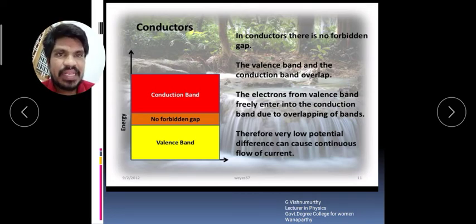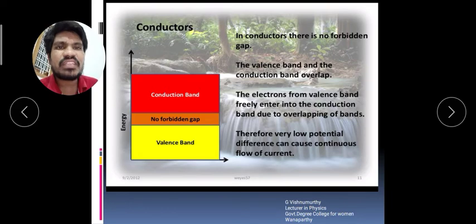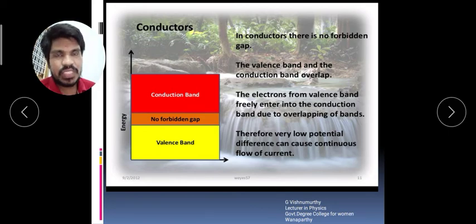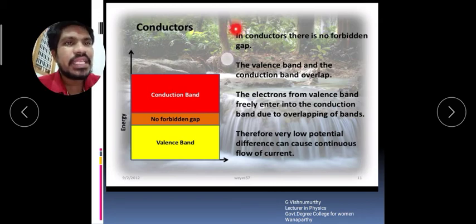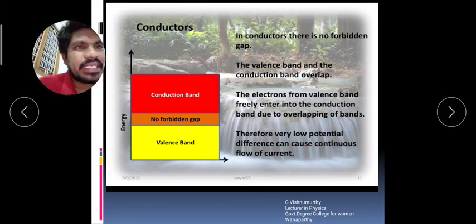That's why no external energy is required for the valence electrons to reach the conduction band. At room temperature, some of the valence band electrons will easily reach the conduction band, so the conductors easily conduct current. Here you see, in conductors there is no forbidden gap.